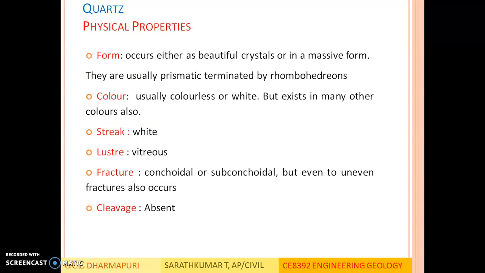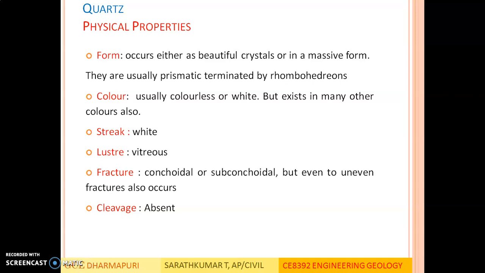Physical properties of quartz. Form. It occurs either as beautiful crystals or in massive form. So the quartz, as we have seen in the physical properties, exhibits a lot of forms. It can exist as beautiful crystals or in no definite shape called massive form. They are usually prismatic, terminated by rhombohedrons. Color. Usually colorless or white, but exists in many other colors also based upon impurities.